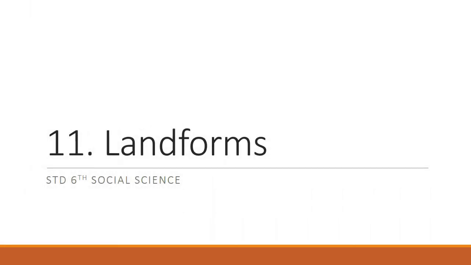Hello dear students, it's time for a social science class and today we'll be starting a new chapter. Chapter number 11, Landforms. From the word we can get the idea: landforms are the different types of land which we find. They may differ regarding their height, their shape or their texture. So let's study which are the different kinds of landforms.